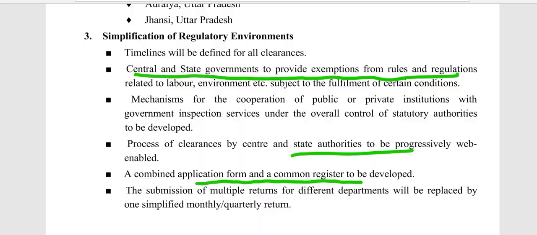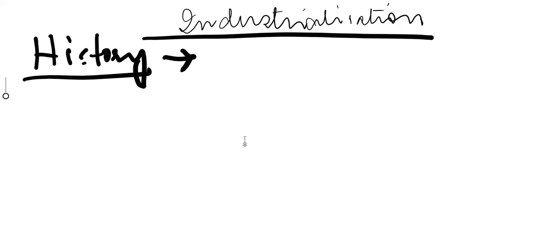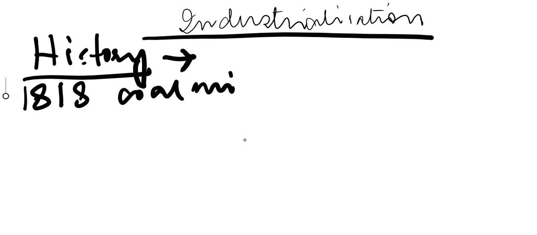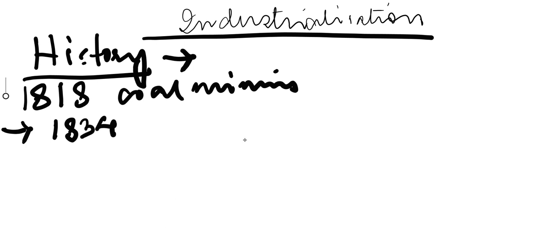the first industries started in 1818. The first coal mining had started by 1818. Then by 1834, remember in the 1813 Act, all monopolies of the company were denied. The company was denied of all monopoly except the tea monopoly. So by 1834, tea plantations had started in Assam.